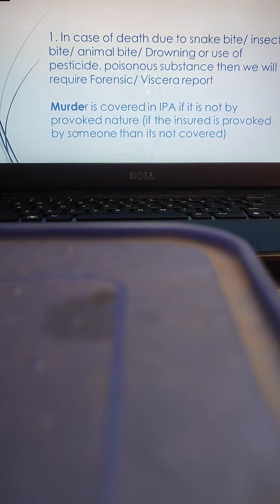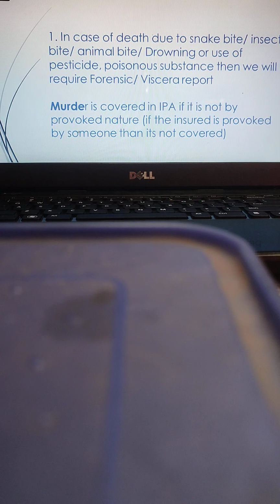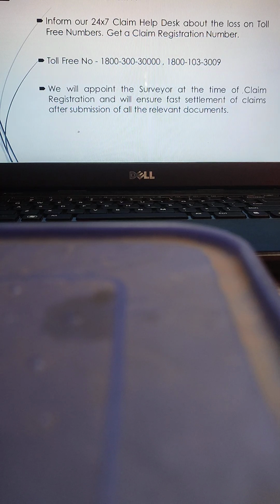The death of the insured due to snake bite, insect bite, animal bite, drowning or use of pesticides or poisonous substance is covered. But it has to be established and proved. For that purpose only, the forensic or visceral report is required. Insurers provide a toll-free number for any case of claim, loss of life, permanent disability or total disability.